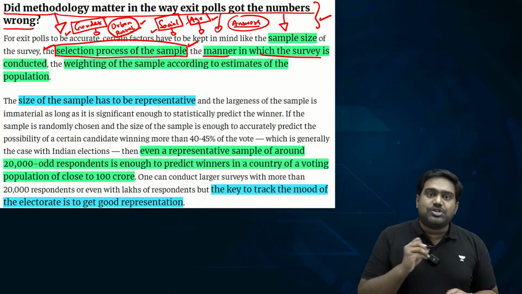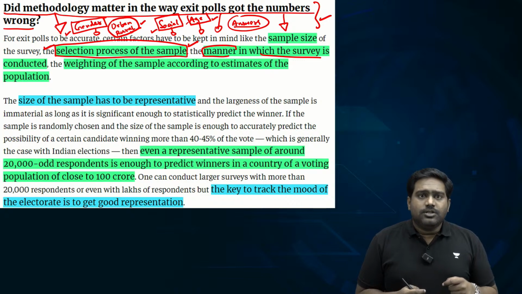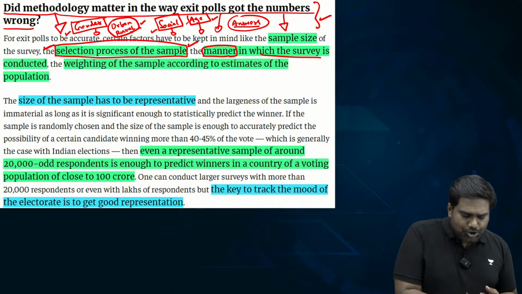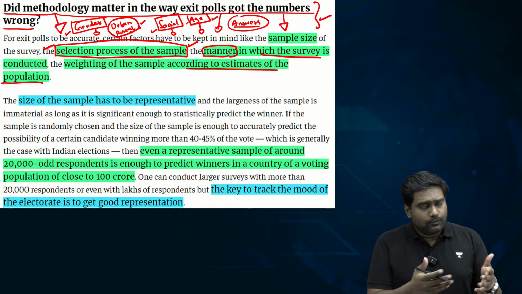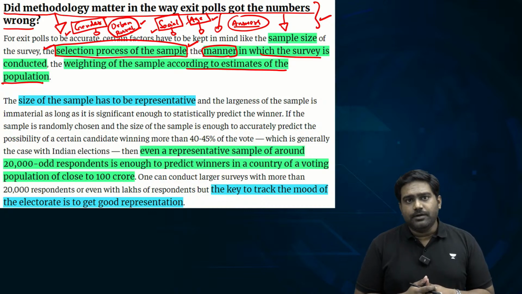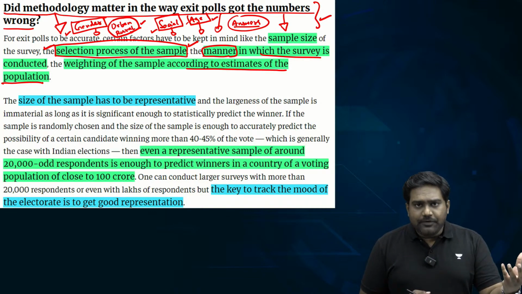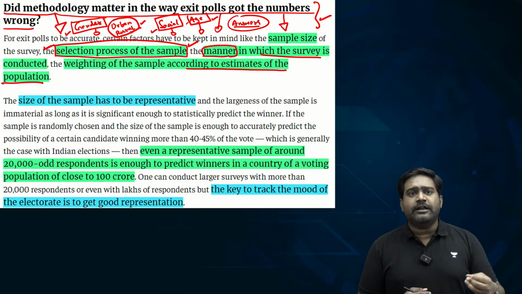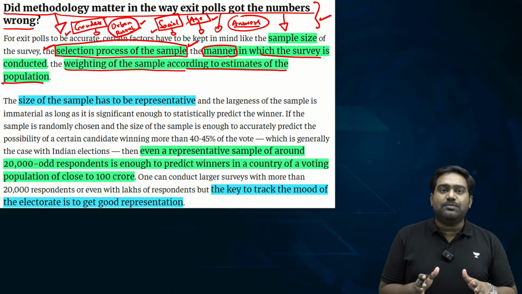Next is the questionnaire. What questions will they ask? This is very critical. The question can't be very explicit and it can't push the voter to reveal the vote that they have cast, because that would violate the secrecy of the ballot. The questionnaire should be discreet. If the voter wishes to provide the answer regarding which party, which candidate they voted for, the answer should be collected in a discreet manner.